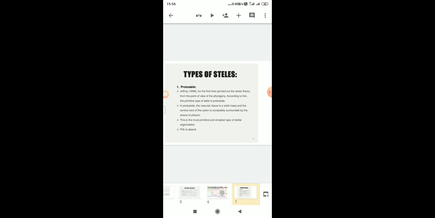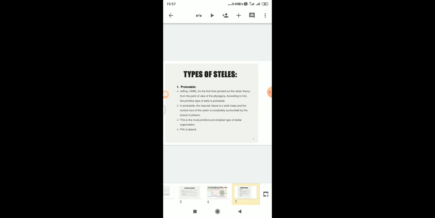This is the most primitive and simplest stele organization. In this protostele, the pith, the central medulla, is absent.